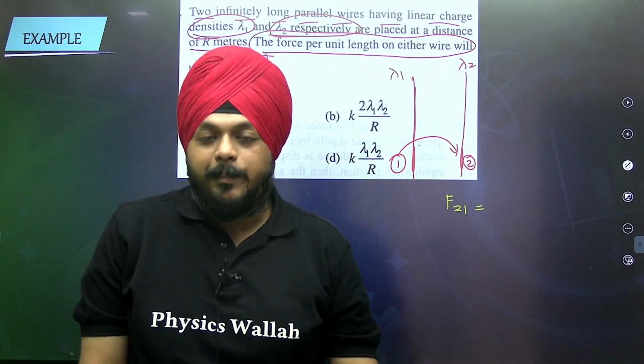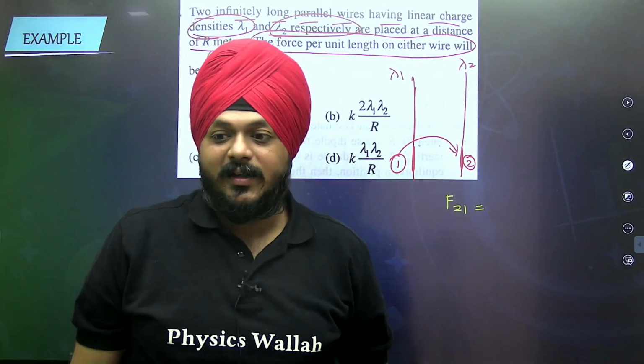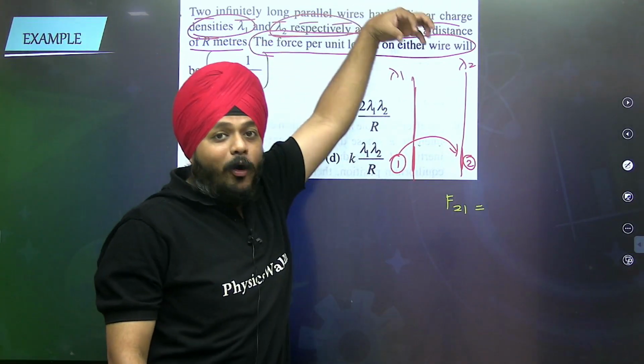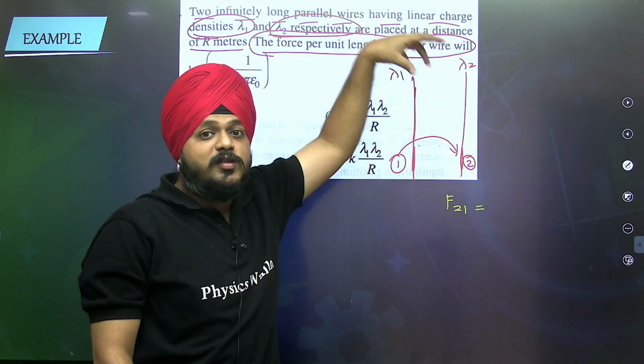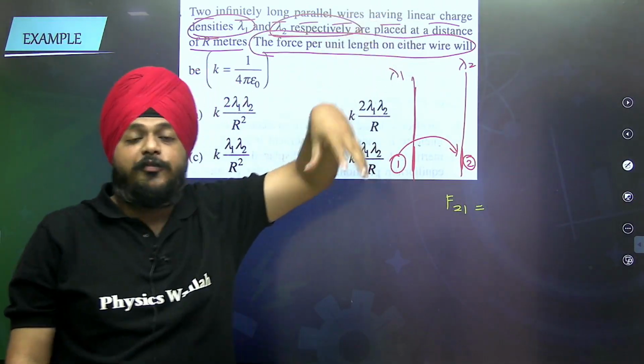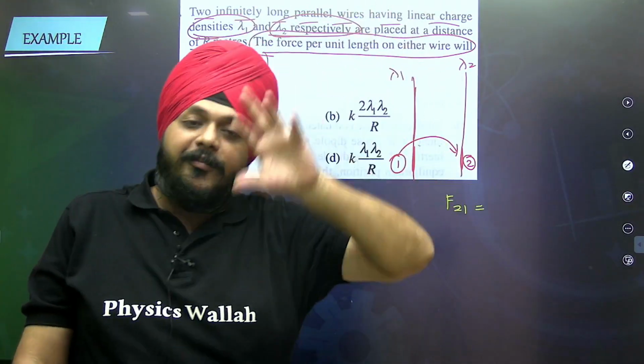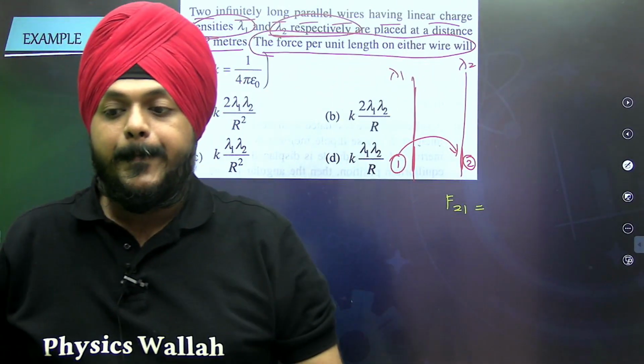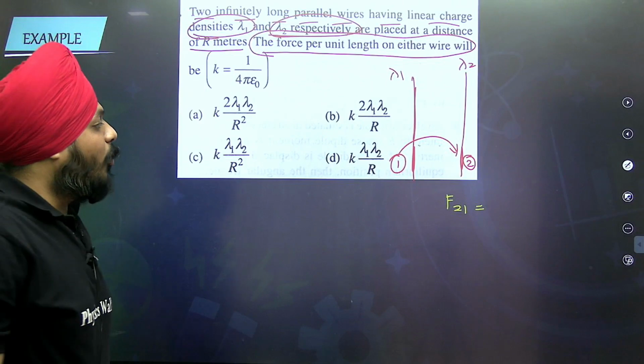Directly, superposition in principle is applicable. Everything can be done. But you'll always get confused when two bodies are involved, two continuous bodies having uniform charge distributions or varying charge distributions, right? So what happens here?